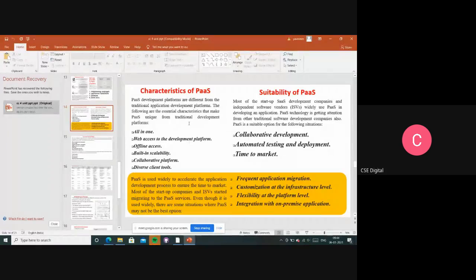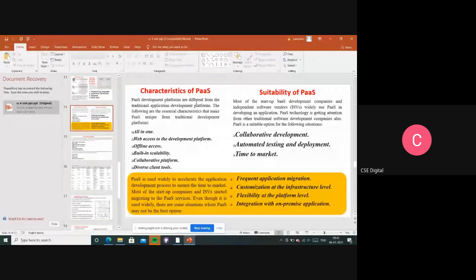So this is platform as a service. Mainly it allows online applications or use of virtual development platforms. Most applications developed on traditional development platforms result in license-based software. We take a license from the software vendor and install it on our system, and for every update we again need to purchase the license and install. These things are avoided by platform as a service.